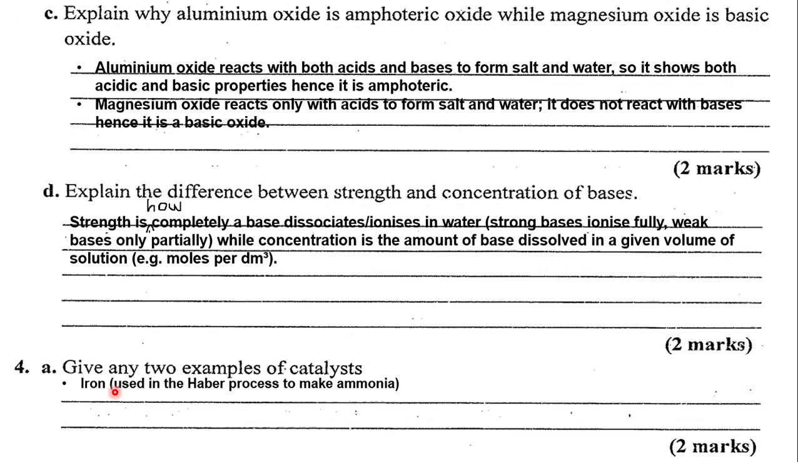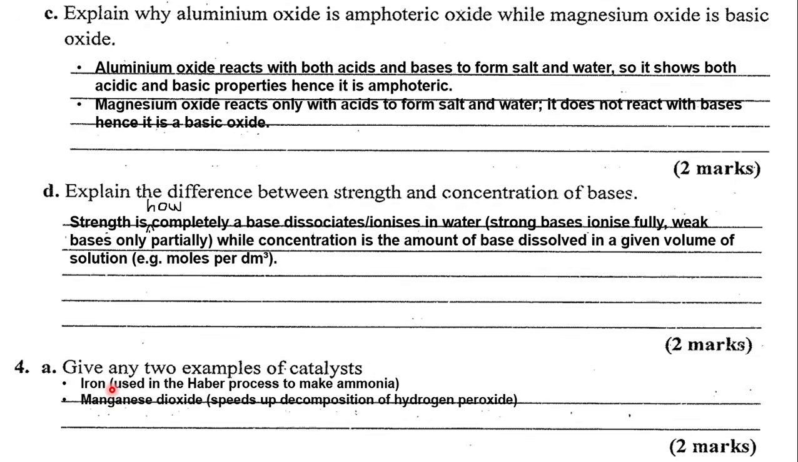One of them is iron. Iron is used as a catalyst in the Haber process to make ammonia. Remember, the Haber process is the process by which ammonia is manufactured industrially. So in order to speed up the process, iron is used as a catalyst.